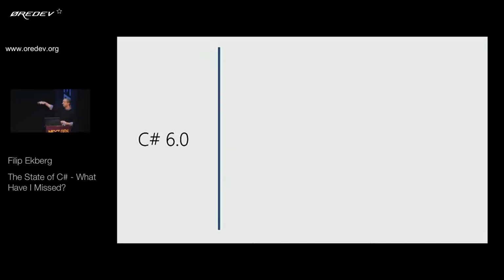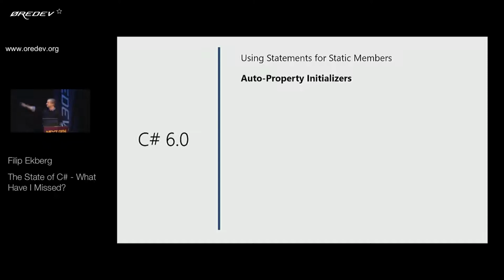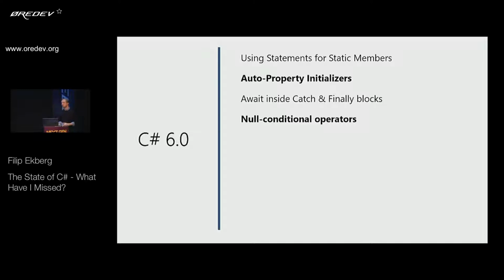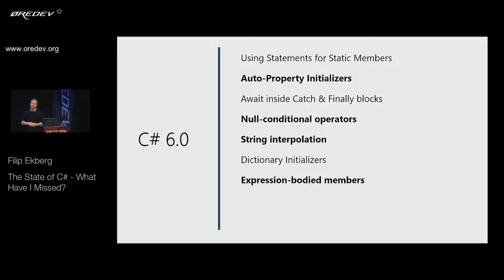I'll just go through this quickly and then we'll look at some code. They introduced using statements for static members, auto property initializers, which is a way for us to introduce proper read-only auto properties, awaits inside catch and finally blocks, null conditional operators, which is also known as the Elvis operator, string interpolation, dictionary initializers, expression-bodied members, exception filters, and nameof operators. So let's have a look at some code.